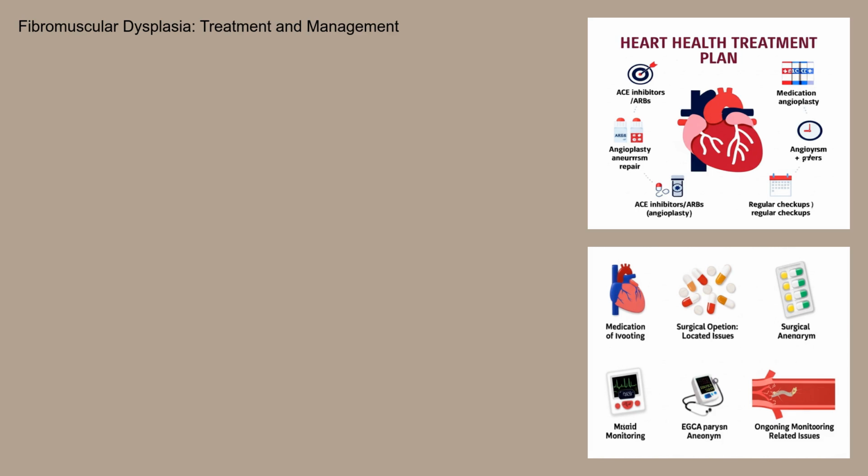Treatment and management of fibromuscular dysplasia aim to control blood pressure, improve blood flow to the kidneys, and prevent complications. Medications like ACE inhibitors or ARBs are commonly prescribed to lower blood pressure. In some cases, angioplasty, a minimally invasive procedure to widen the narrowed artery using a balloon catheter, may be necessary. For aneurysms, surgical repair or stenting may be considered. Regular monitoring of blood pressure and kidney function is crucial for managing the condition long-term.